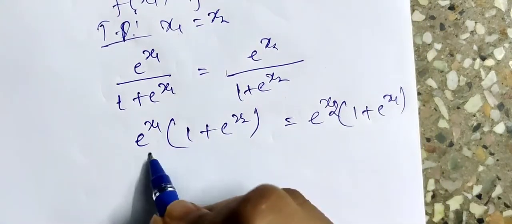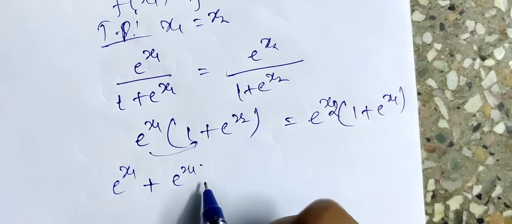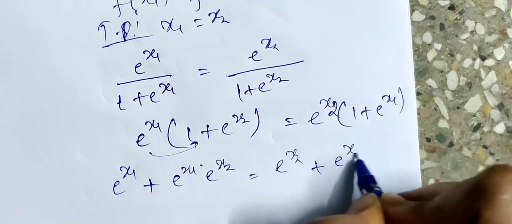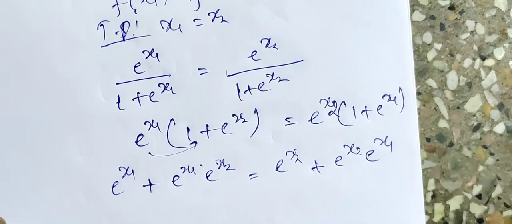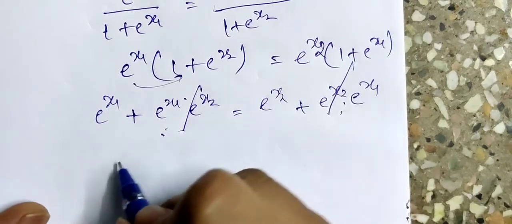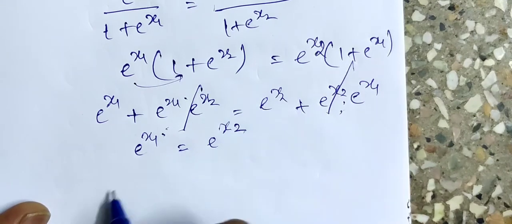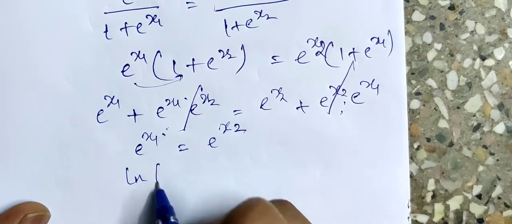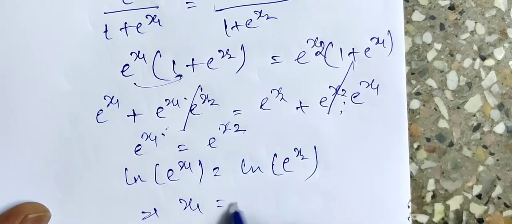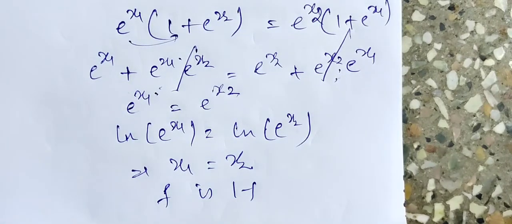Now multiply this inside. e^x1 + e^x1 · e^x2 is equal to e^x2 + e^x2 · e^x1. Are these two the same values? They cancel each other out. So I get e^x1 is equal to e^x2. Now apply ln. This implies x1 is equal to x2. That is, we have proved that f is 1-1.